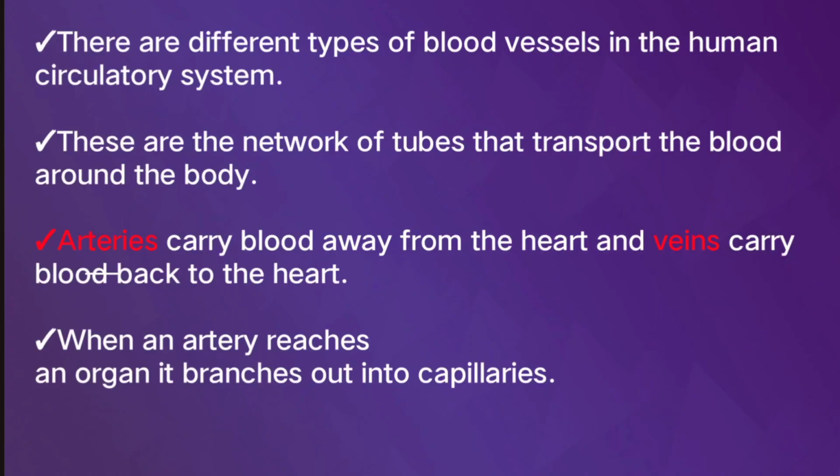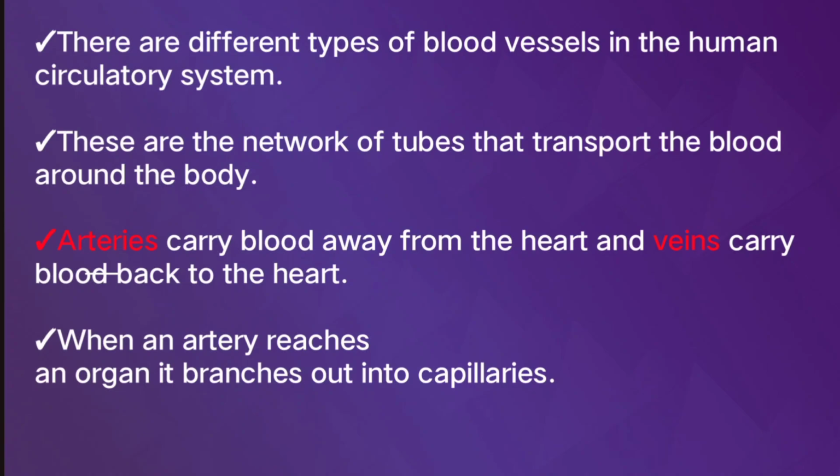There are different types of blood vessels in the human circulatory system. These are the network of tubes that transport the blood around the body. One of the blood vessels is arteries. The function of arteries is to carry blood away from the heart. Another blood vessel is veins. Veins carry blood back to the heart, towards the heart.